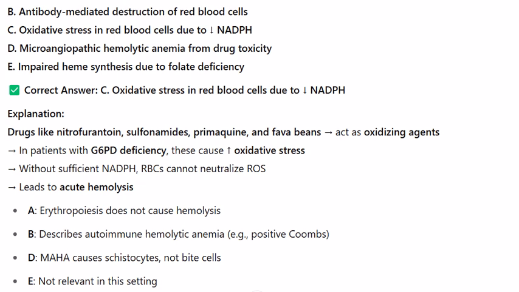A. Increased erythropoiesis does not cause hemolysis. B. Describes autoimmune hemolytic anemia, with a positive Coombs test. D. MAHA causes schistocytes, not bite cells. E. Not relevant in this setting.